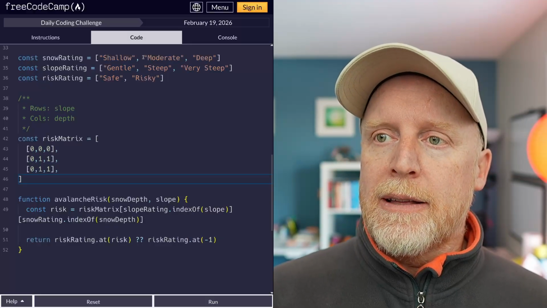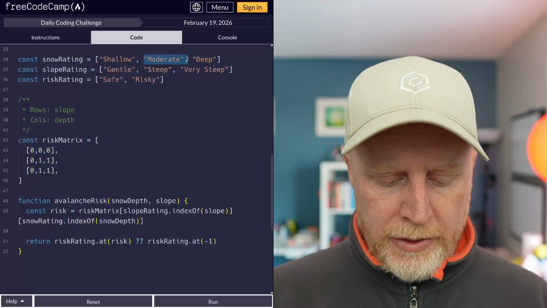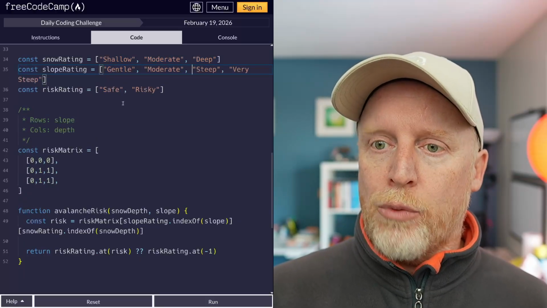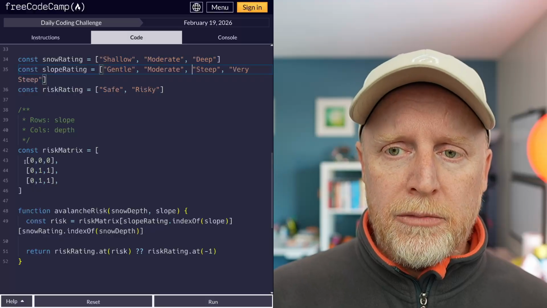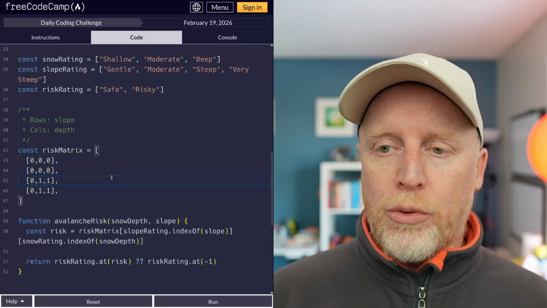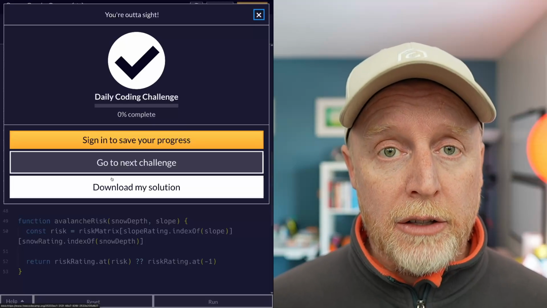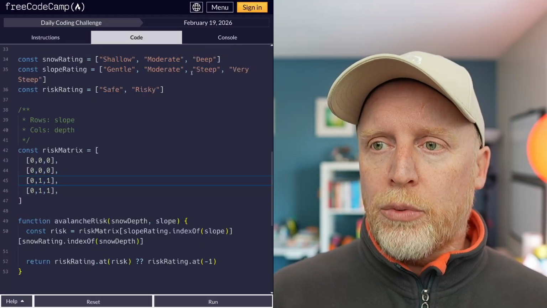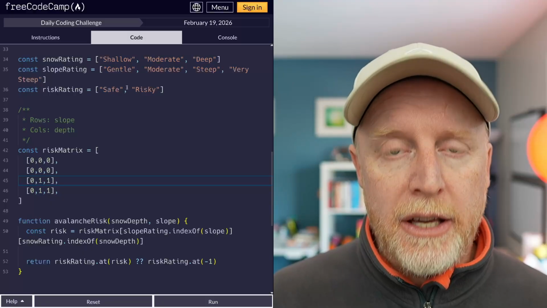Now, bring it back, moderate. We copy, we paste it in. Again, we have 4 items here and we only have 3. So we're just going to grab this one and paste it in. And you would think that it would work, and it absolutely does. Where it might not is once we start to change some stuff in here.